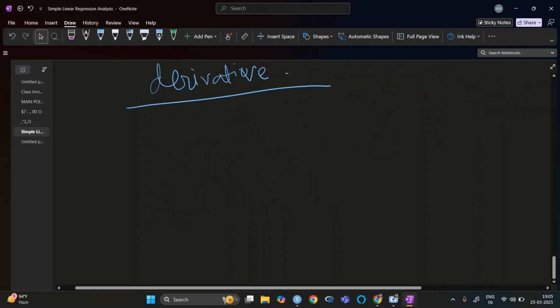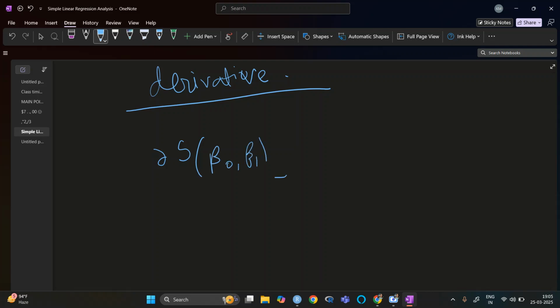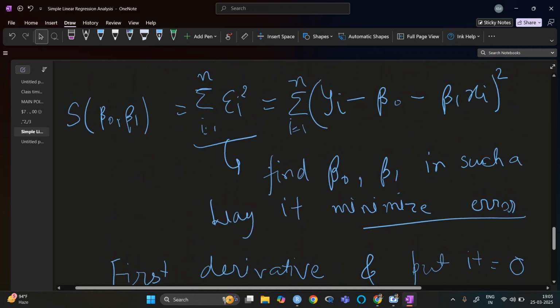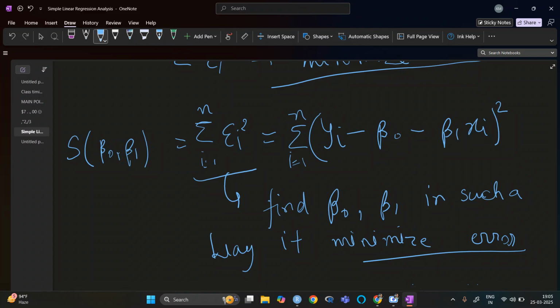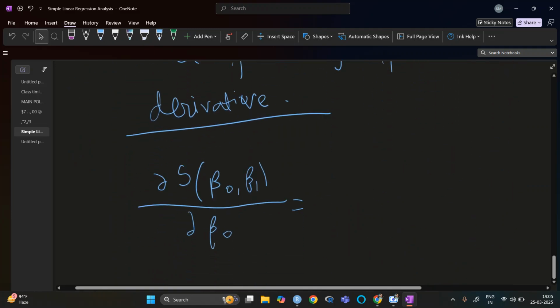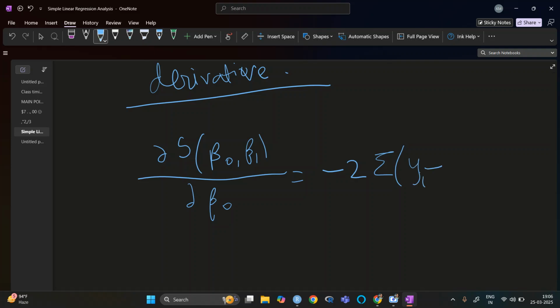First derivative will be del of S beta naught beta 1 with respect to del beta naught. If I do it with respect to beta naught, the 2 will come down, like x square gives 2x, and for beta naught a minus will come, so it will be minus 2 summation yi minus beta naught minus beta 1 xi.